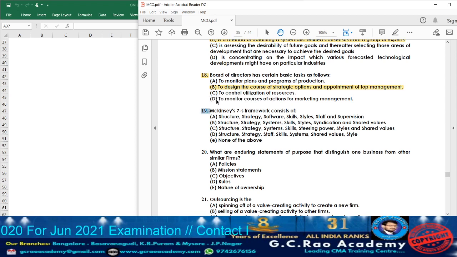Next, moving on to question 19. McKinsey's 7S framework consists of what? The 7S: the first S stands for structure. Strategy should be there. Staff, skills, system, shared values, and style. What do the 7S stand for? Structure, strategy, staff, skills, system, shared values, style.